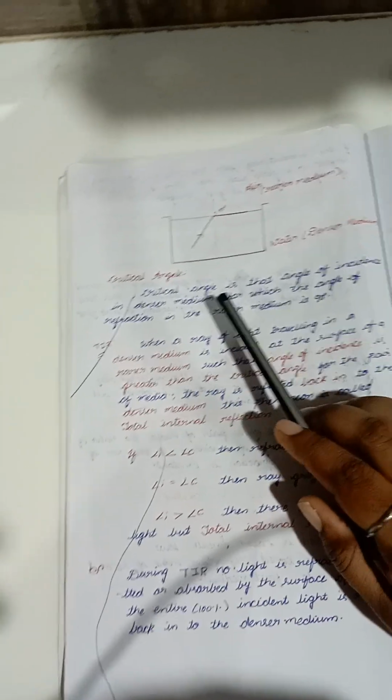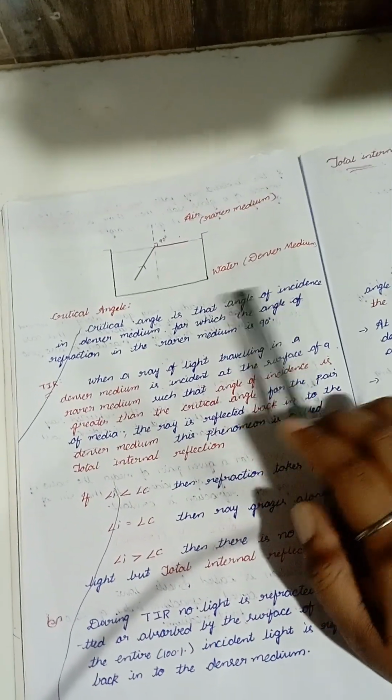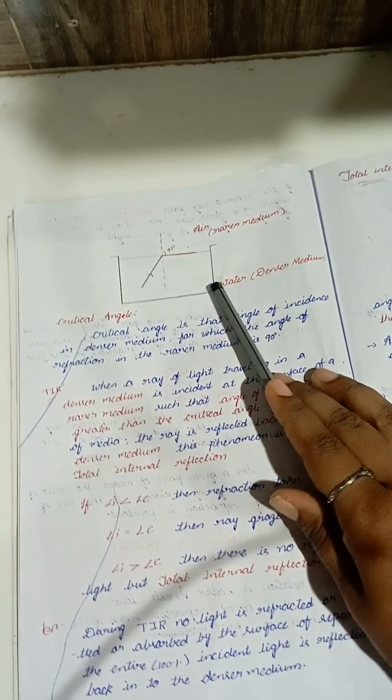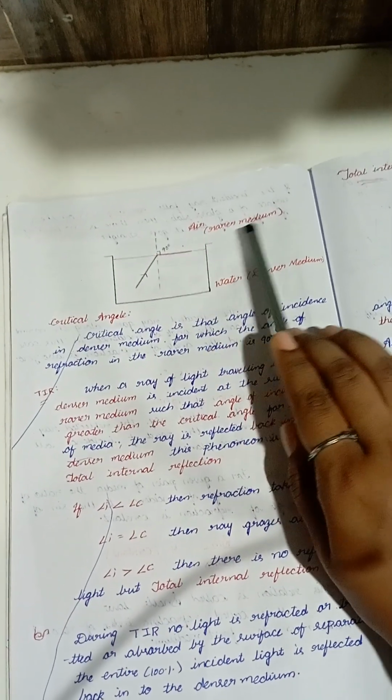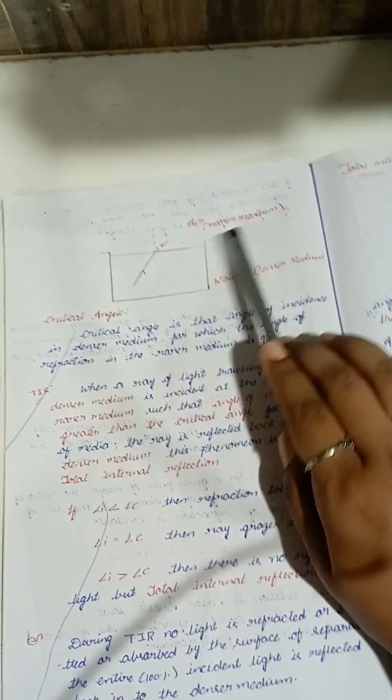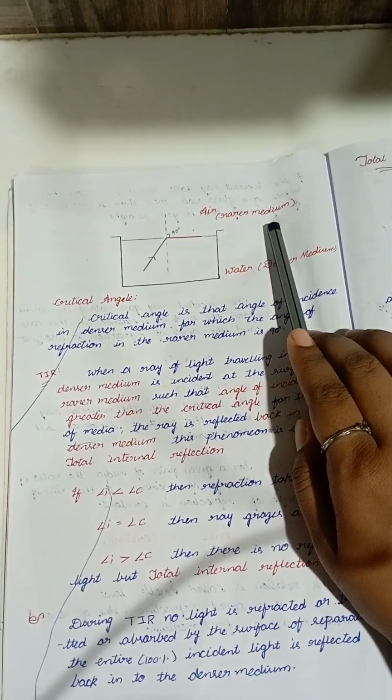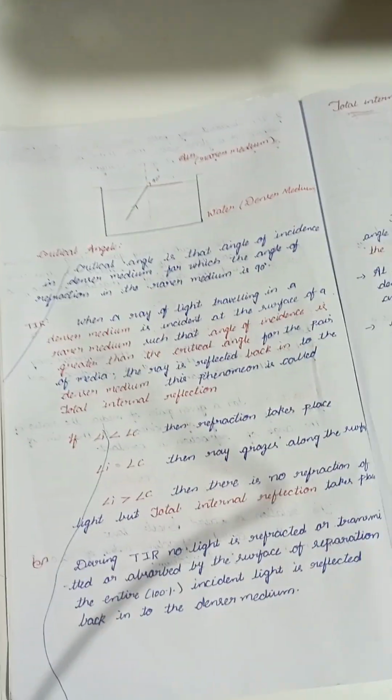Listen once again. What is critical angle? Critical angle is that angle of incidence in the denser medium for which the angle of refraction is 90 degrees. Then what is total internal reflection?